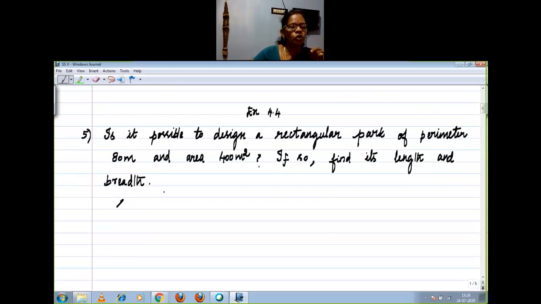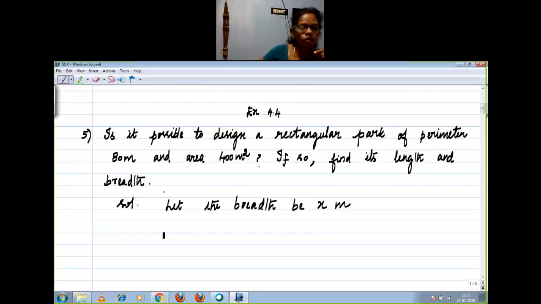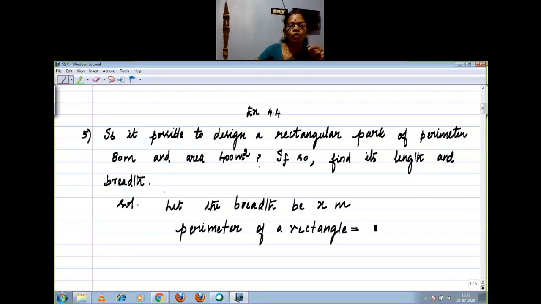Now, solution. Let the breadth be x meter. If you want, you can take length. Nothing is wrong, right? That is your choice only. Perimeter of a rectangle. What is the formula? Yeah, very good. Perimeter of a rectangle equal to 2 into (L plus B) units.